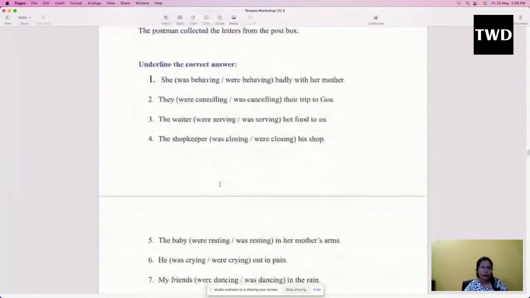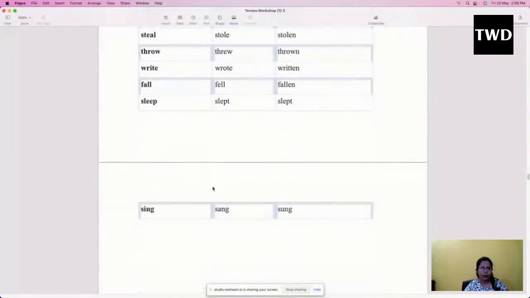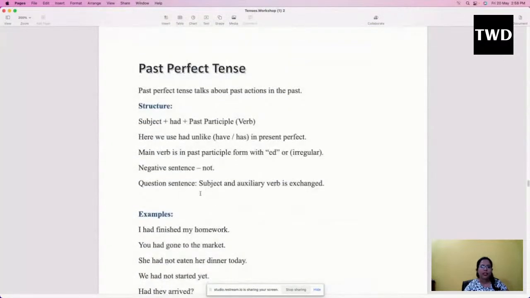Then moving forward, we saw past perfect tense. Past perfect tense is generally used to talk about actions which happened in the past, but specifically when two actions happened in the past, at that point of time only we will use past perfect tense.